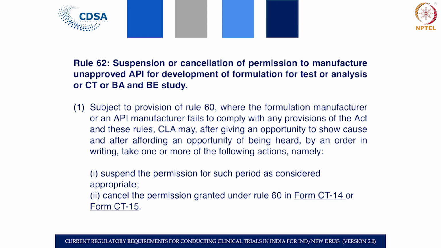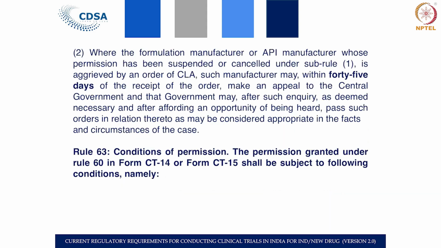Before that, a show cause is given to the applicant to reply, and once the reply is found not satisfactory, then such suspension or cancellation of permission is done. As said earlier, wherever such suspension or cancellation is found not acceptable, they can go to the central government within 45 days to make an appeal and for reconsideration.